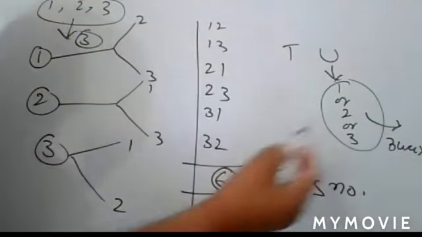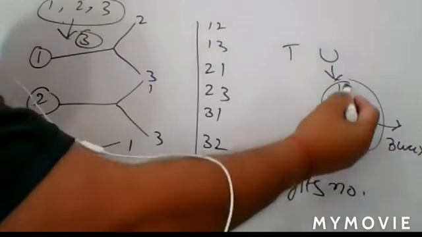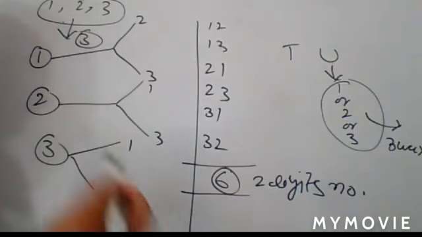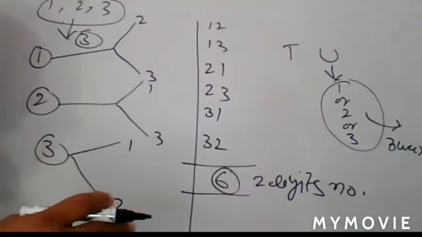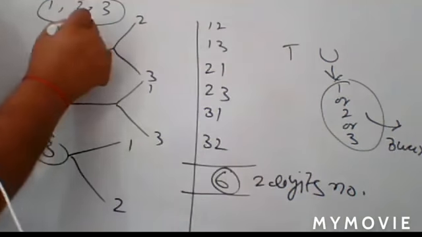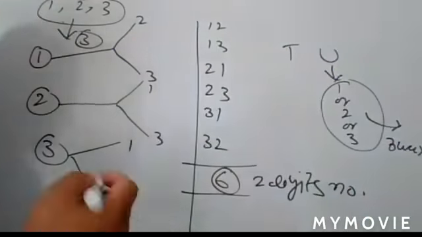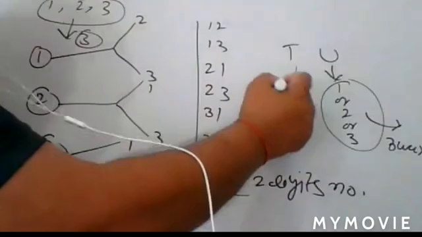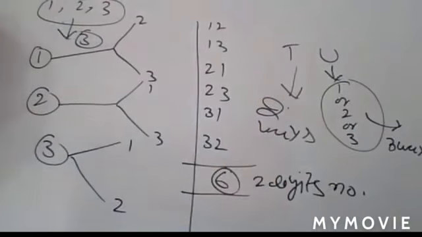The unit place can be filled in three ways, and your condition is that the digit you choose cannot be repeated, because you have to form distinct numbers. So out of these three numbers, you can choose any one in three ways. How many digits are left? Two cards are left with you, so you can put one here in two ways. The tens place can be filled in two ways.